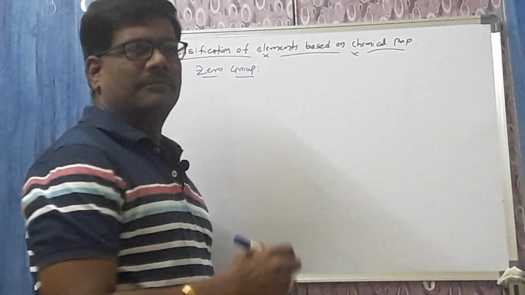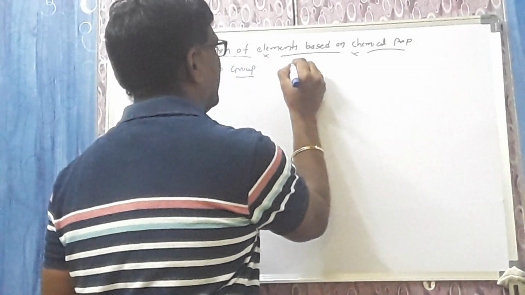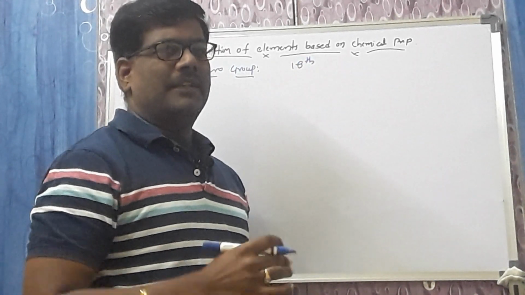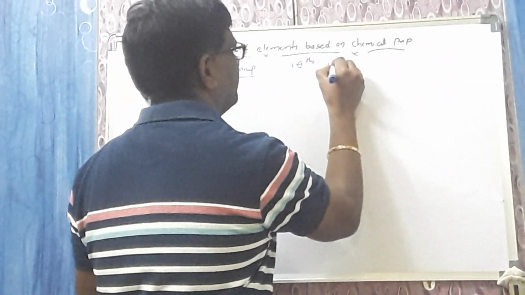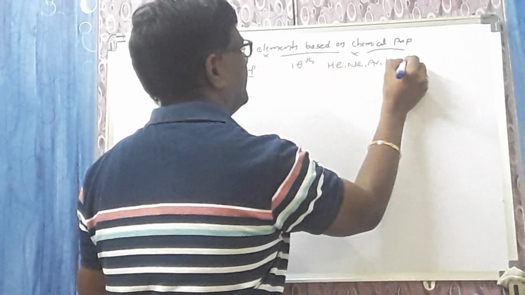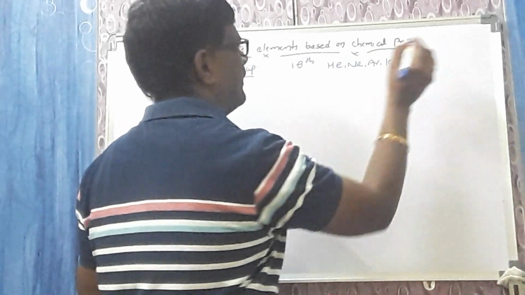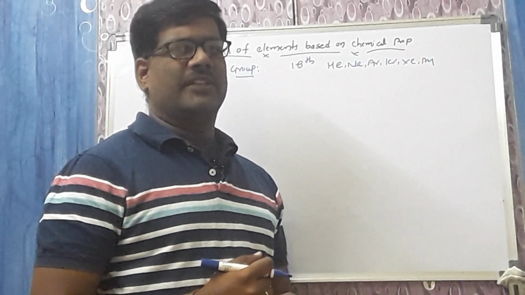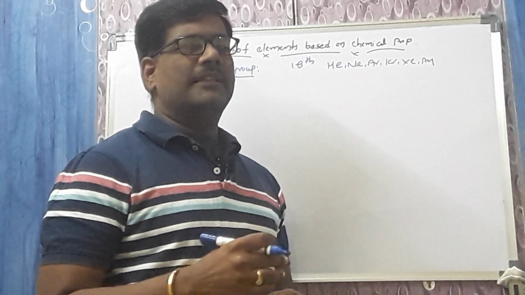The last vertical column, according to the international system, the 18th group, is called the zero group elements. The elements are helium, neon, argon, krypton, xenon and radon. All the elements are present in the gaseous state. That's why this group is called the inert gases.